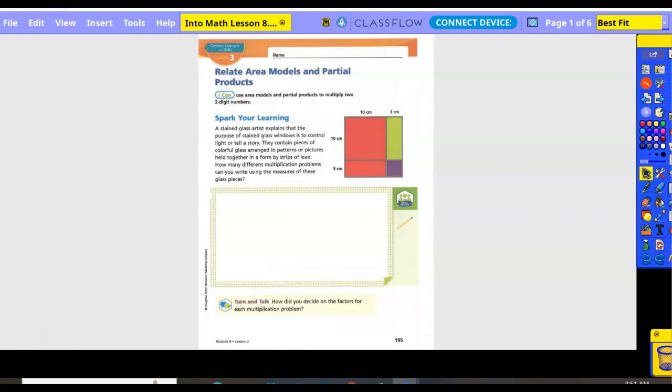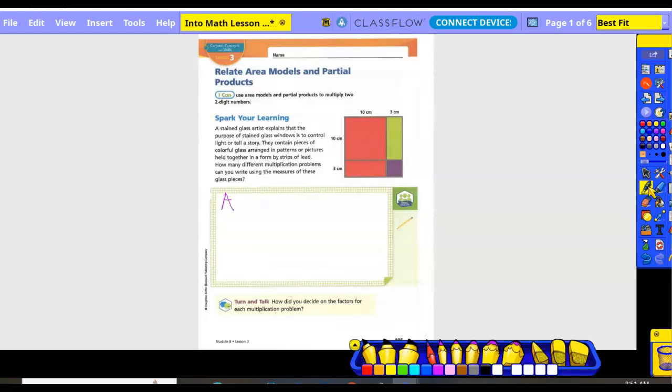Okay, so we have these stained glass pieces over here. To find the area of something, what is the formula for area? Area equals height times width, right? Okay, so what is the area of that first, the big red one? 10 times 10 equals 100, right? What about the yellowish green one?